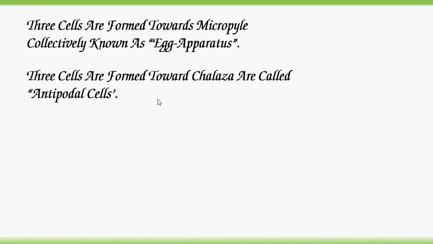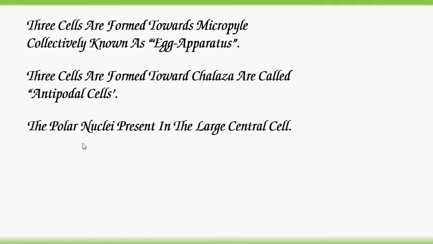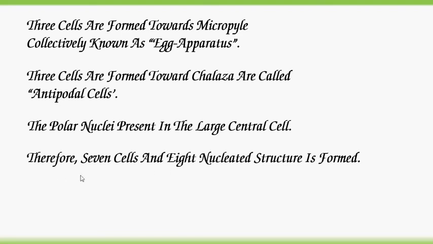3 cells formed towards the micropyle are collectively known as egg apparatus. 3 cells formed towards the chalaza, the base of the ovule, are called antipodals. The polar nuclei are present in the large central cell. Therefore, a 7 cell and 8 nucleate structure is formed. What are those 7 cells? 3 cells of egg apparatus plus 3 antipodal cells, total 6, plus 1 large central cell, total 7 cells,